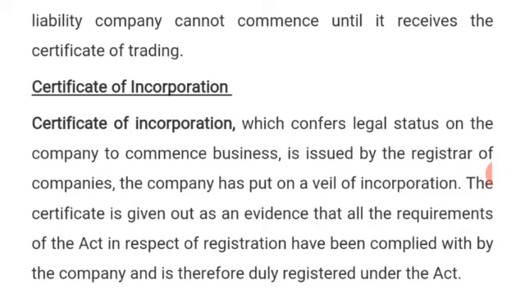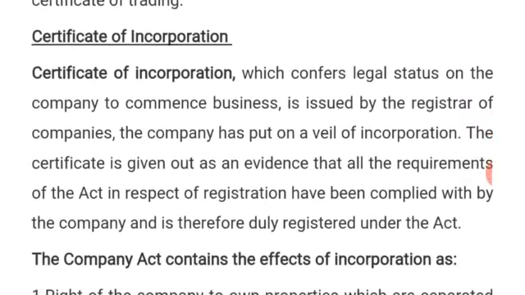The implication is that legal status is going to be conferred on the company. That's when they are legally in existence. Anything they do now, they are seen as a legal personality.